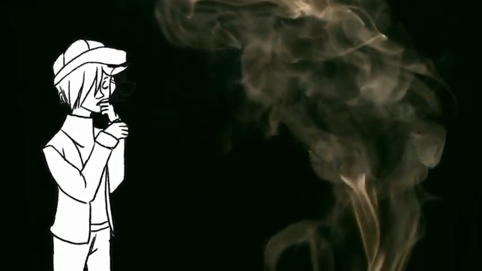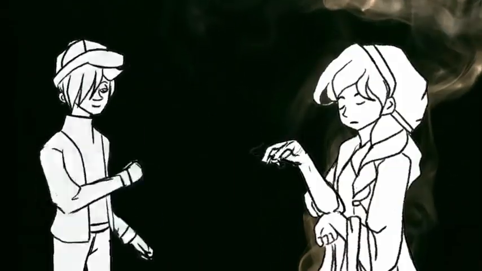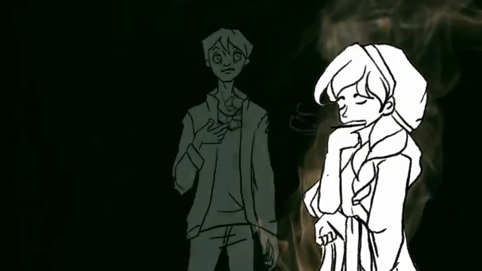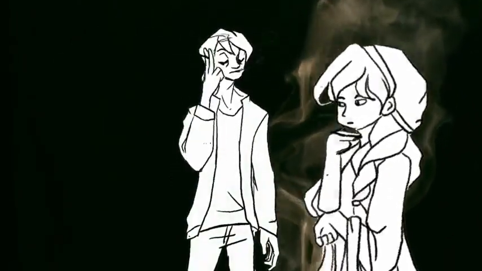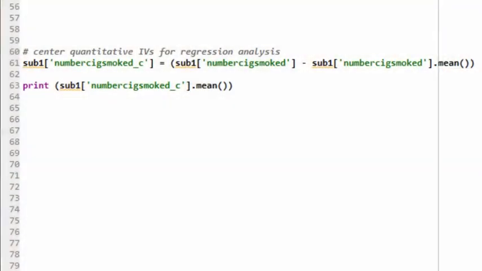While we now have evidence that depression is significantly associated with the number of nicotine-dependent symptoms endorsed by young daily adult smokers in our sample, another likely predictor of nicotine-dependent symptoms is, of course, the number of cigarettes a person smokes each day. What if number of cigarettes is associated with both our explanatory variable, major depression, and response variable, nicotine-dependent symptoms? What if it is really smoking rather than major depression that is associated with number of nicotine-dependent symptoms? To evaluate whether this is true, I add number of cigarettes smoked per day to my model.